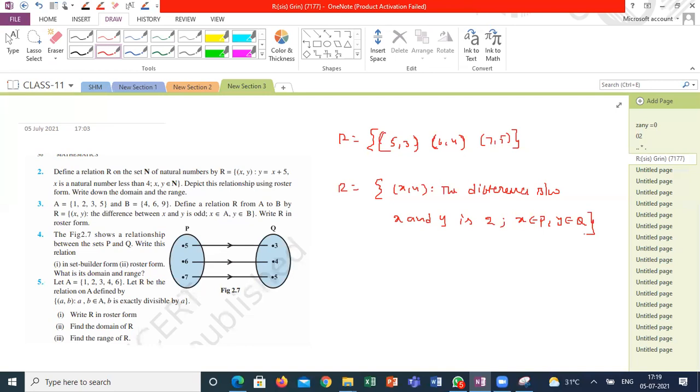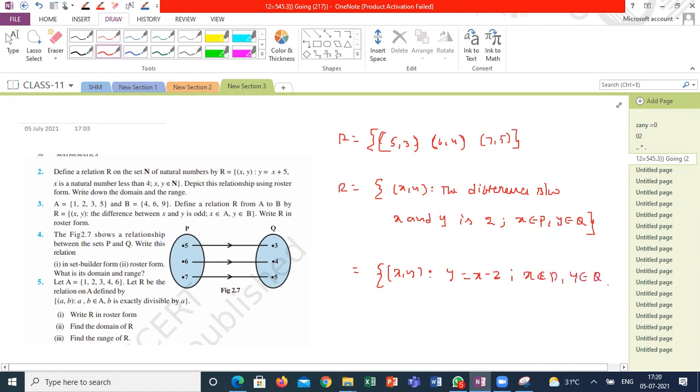The relation R is x comma y such that y is equal to x minus 2, and x belongs to P, y belongs to Q. Correct? Yes, sir. 5 minus 2 is 3, 6 minus 2 is 4, 7 minus 2 is 5. So this is also a condition.